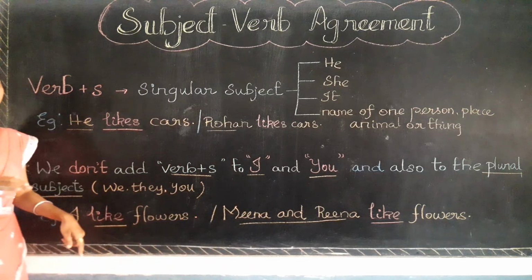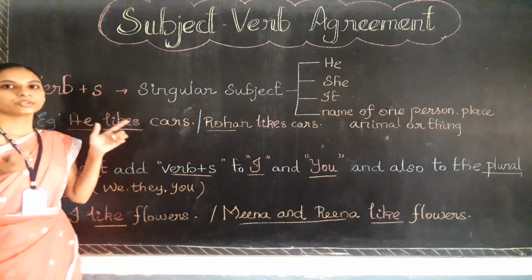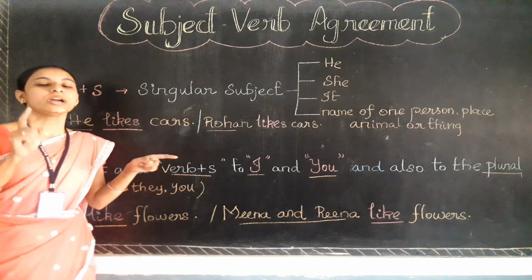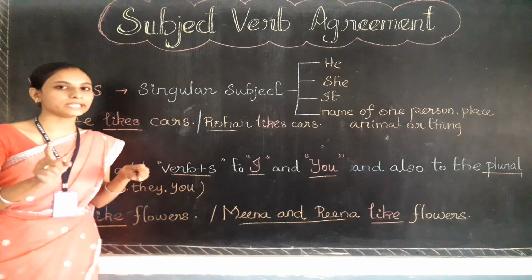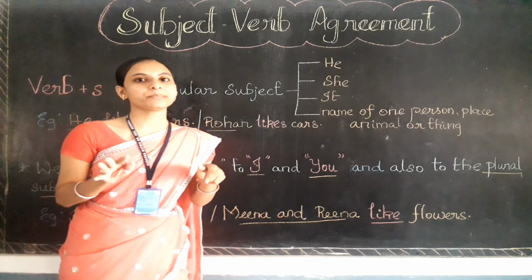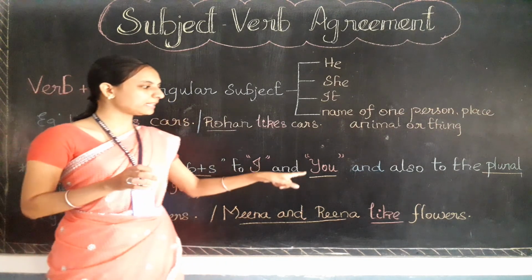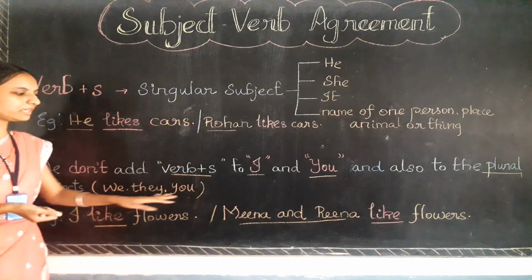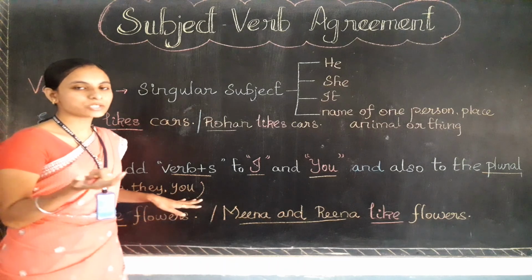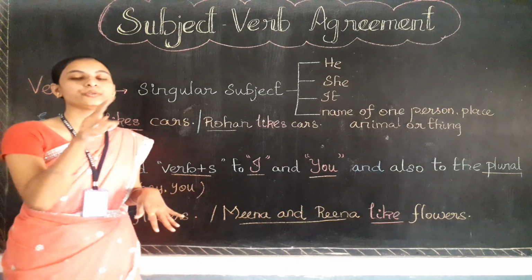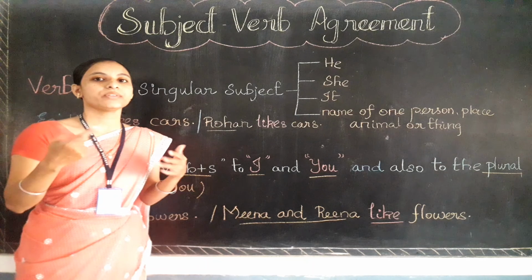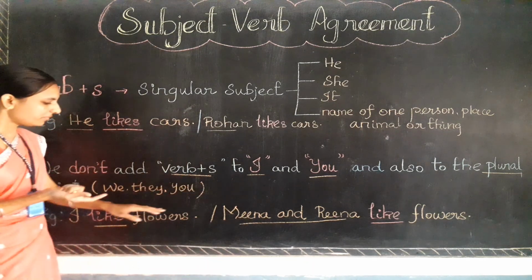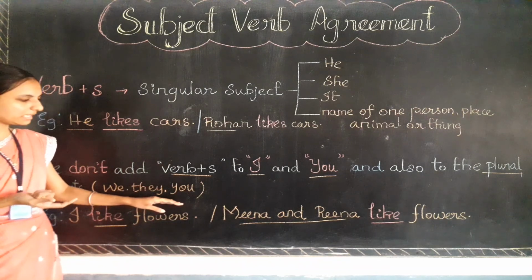And the verb should come with the 's' only with subjects like he, she, it, and also with the name of one person, one animal, or one thing, except the singular subjects I and you. Clear, children? So whenever you are using they or we or you, will you add 's' to the verb in the present? No, you should not add 's' to the verb when you are writing or talking about a sentence which comes with a subject like we, they, you.